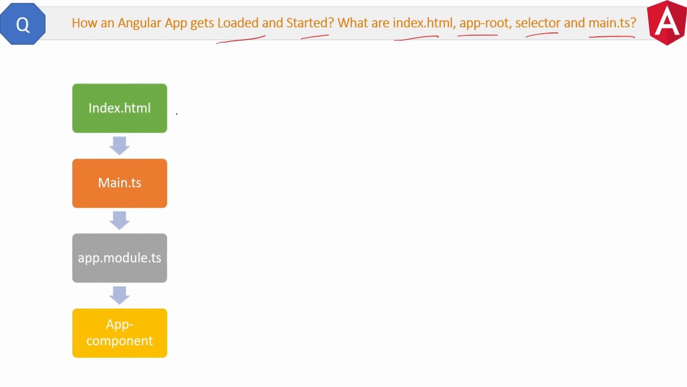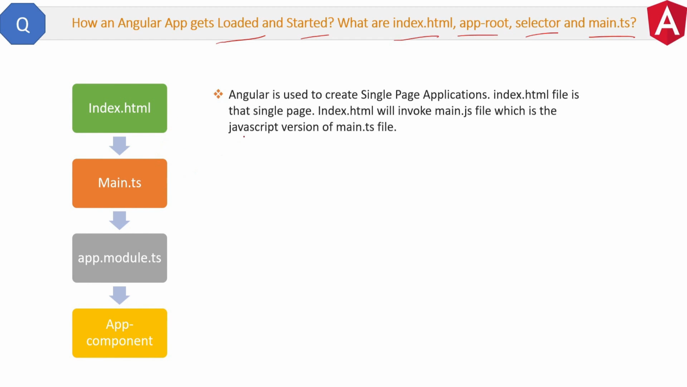See, this is the process and just remember that when client sent the request, then it first hit index.html page. Now Angular is used to create single page applications. Index.html file is that single page. Then index.html will invoke main.js file, which is the JavaScript version of main.ts file. So what is main.ts file?